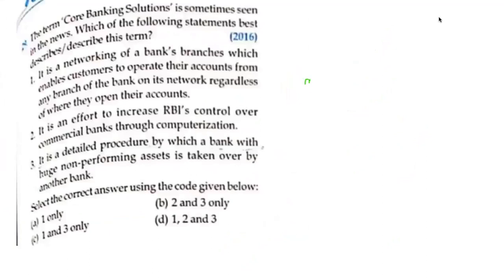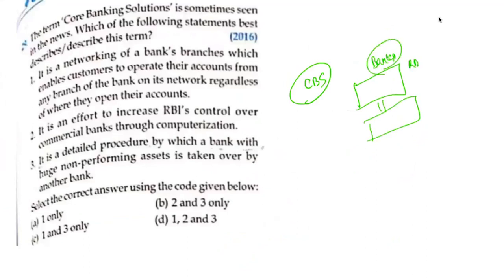The term core banking solution, sometimes seen in news, is related to which of the following? Core banking solution is the software on which all the banks in India operate. RBI uses this software, they name it eKuber, the CBS of RBI. Now what is CBS?